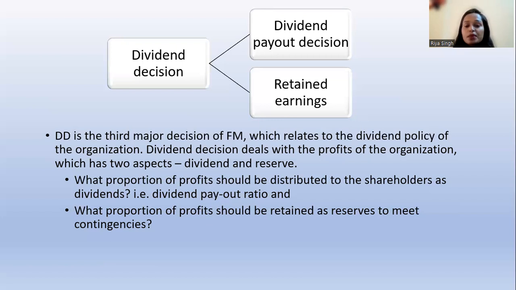Okay, so basically we have discussed that we have our financial decision, which is bifurcated into three decisions. First is your finance decision, second is your investment decision, and third is your dividend decision. So here we have completed our financial decision as well.